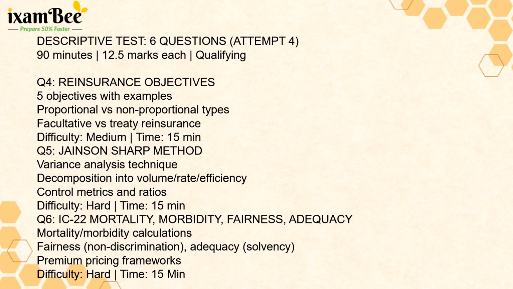Question 4 was about reinsurance objectives, a repeat of reinsurance theory. It lists the 5 objectives with example and explain proportional versus non-proportional, facultative versus treaty reinsurance. The difficulty was medium. Question 5 was regarding the Jensen-Sharp method. This unusual name refers to a variance analysis technique and key financial control metrics and ratios.